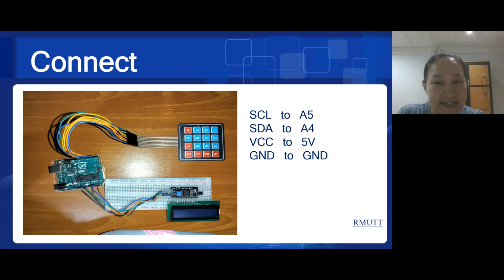Second, we can see the connection diagram from the photo. According to the circuit diagram, the actual model is as follows: the I2C module and LCD are attached to the breadboard. Each row and column of the keypad is connected to the digital pins of the microcontroller, from pin 2 to pin 9.